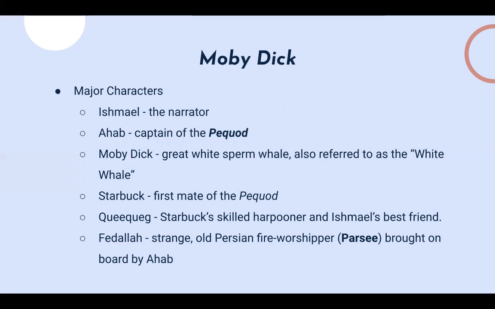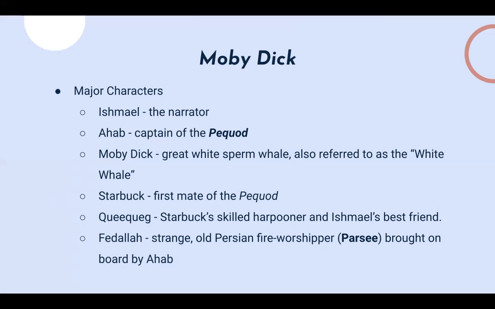So the main characters: you have Ishmael, the narrator. You have Captain Ahab, and he is running the ship Pequod, which is a major part of the book. There's a lot of events in the book that revolve around the Pequod. And there's Moby Dick, obviously, which is the great white sperm whale. There's Starbuck, who is the first mate of the Pequod. And there's Queequeg, who is a harpooner on the Pequod, and he's also Ishmael's best friend. He meets Ishmael early on in the story, and they're good friends from that point on.